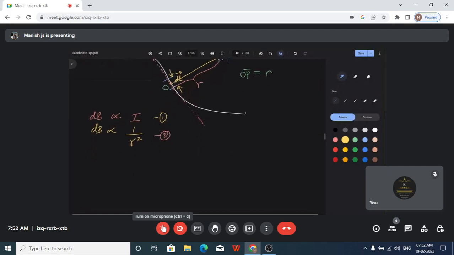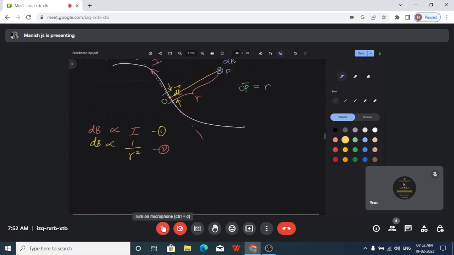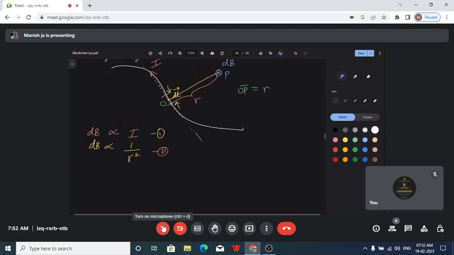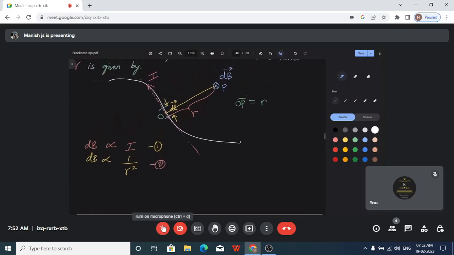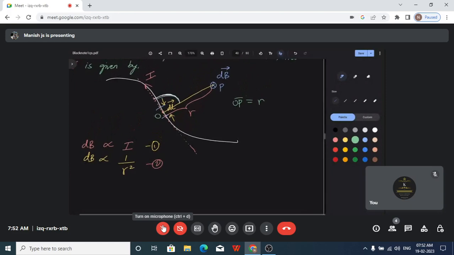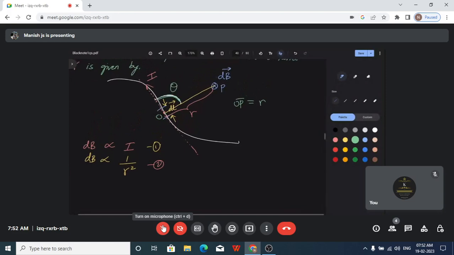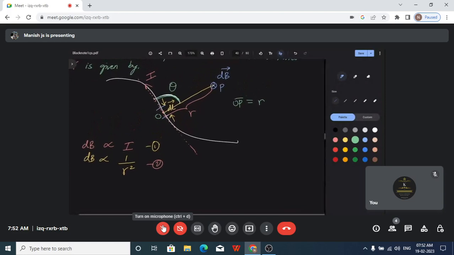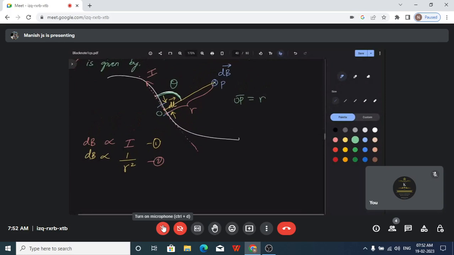the distance, and you have the small element dl. Both of these are there. Now it is basically making an angle theta. If you look, that point P, that is OP, is making an angle theta with the tangent of the wire. So this is the angle I am talking about. I'll mark it using a different color so that you can identify; I'll use green color. This angle is theta. So if that angle is theta, we are going to express both of them in terms of their vector cross product.